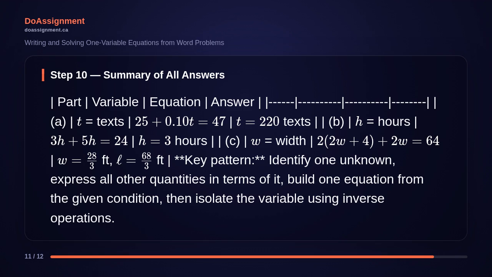In every case, the strategy was the same. Name one unknown, express everything else in terms of it, write one equation from the given condition, and solve by undoing operations in reverse order.